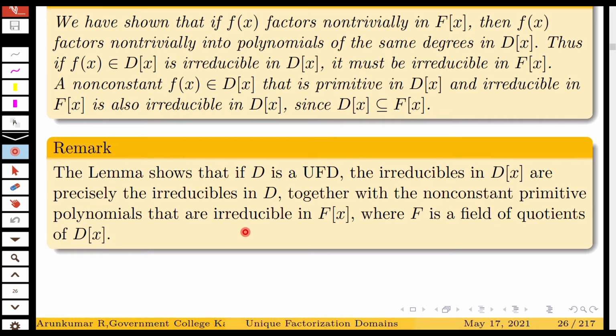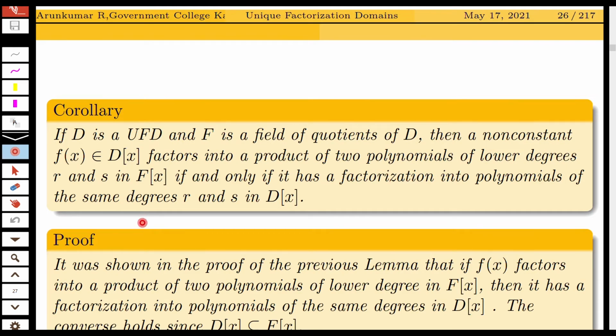A remark. The previous lemma shows that if D is a unique factorization domain, then the irreducibles in D[x] are precisely the irreducibles in D together with the non-constant primitive polynomials that are irreducible in F[x], where F is a field of quotients of D. Now we prove this corollary.